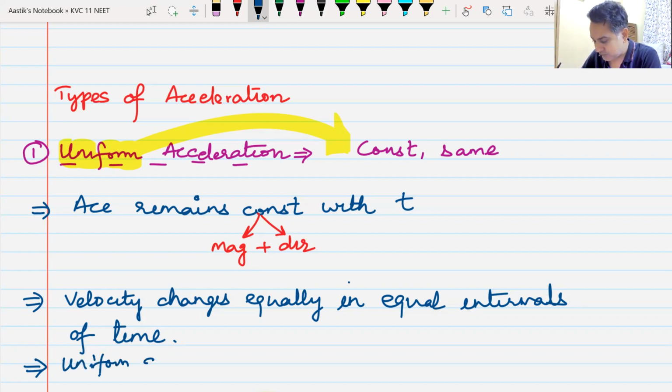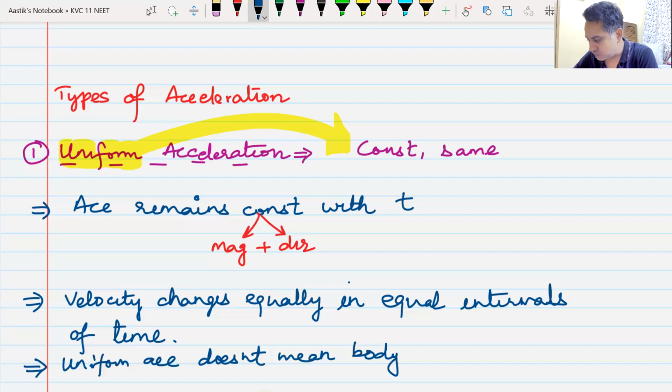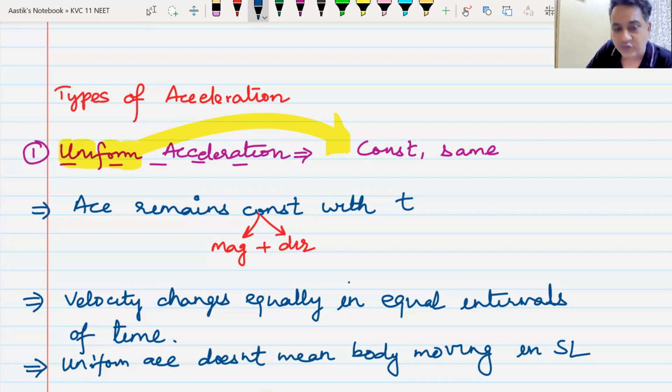Uniform acceleration does not mean the body is moving in a straight line. It may move in a straight line, it may not. Do we understand this?